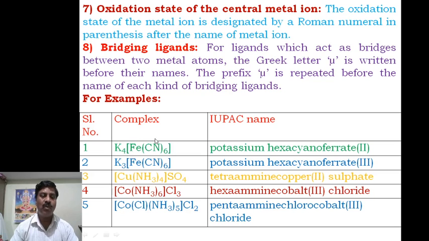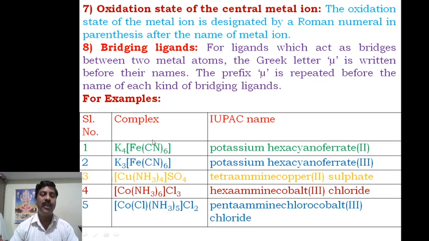While naming the coordination part, the ligands should be named first. Here the central metal atom is one, and the remaining groups surrounding the metal are all ligands. Cyanide is the ligand, so you say cyano.